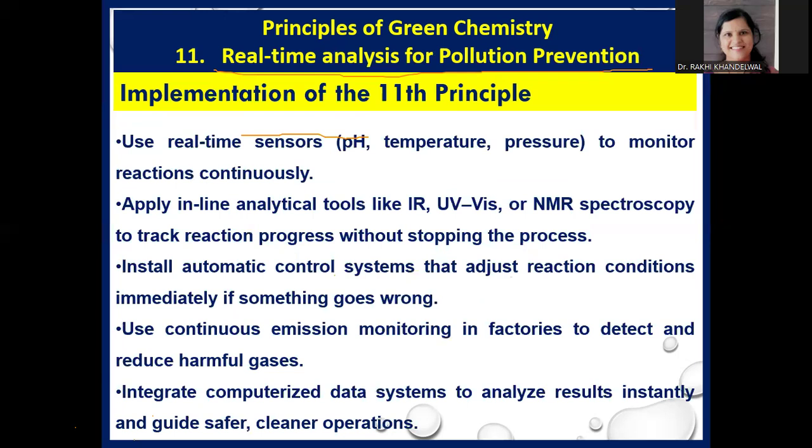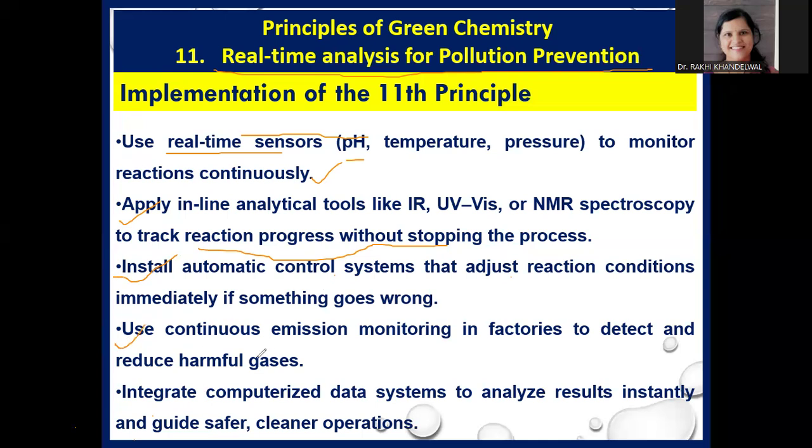Now, how can we implement the 11th principle of green chemistry, that is real-time analysis for pollution prevention? Basically, to implement the 11th principle, we can use real-time sensors such as pH sensor, temperature sensor, and pressure sensor to monitor the reaction continuously. We can apply inline analytical tools such as IR, UV-visible spectroscopy, and NMR spectroscopy to track the reaction progress without stopping the process. We can install automatic control systems that adjust reaction conditions immediately if something goes wrong.